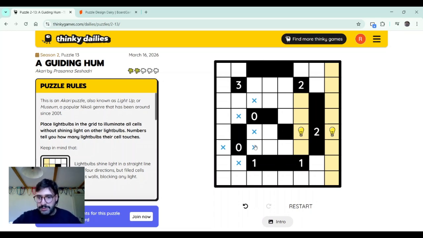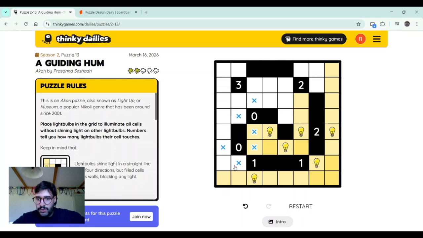Oh, there are no light bulbs here as well. So that means that this one says that there is one light bulb here, and this one tells us that there is one light bulb there. We'll solve this inner part here. I think we can just with one light bulb, with two light bulbs here. That's solved.